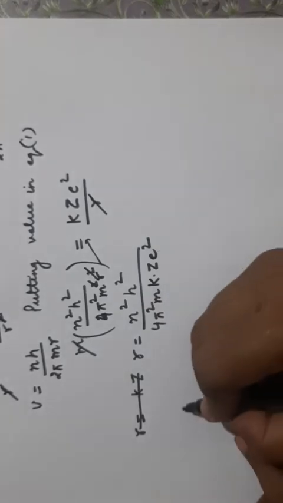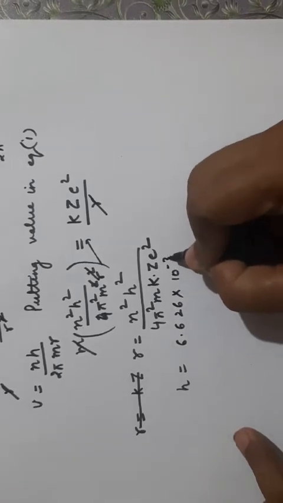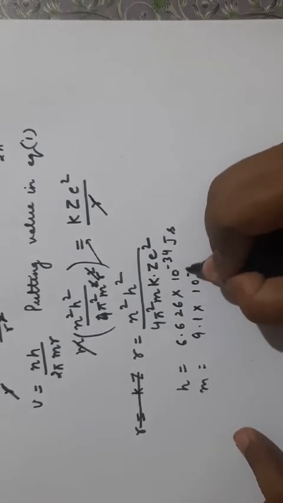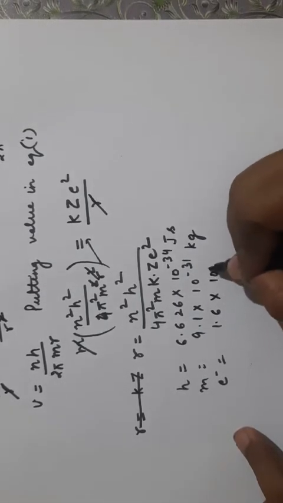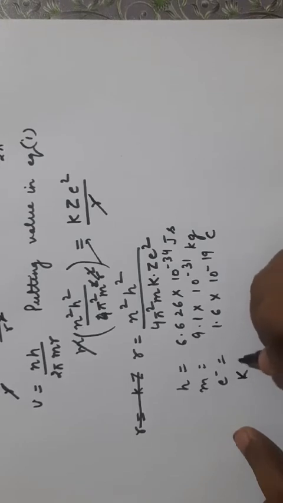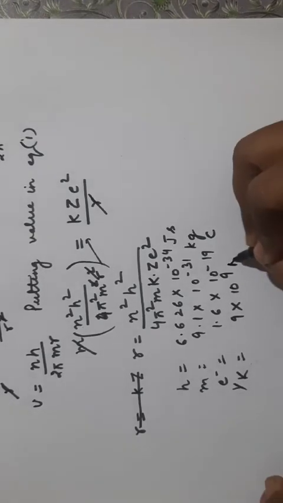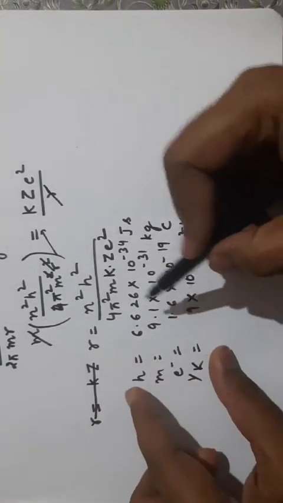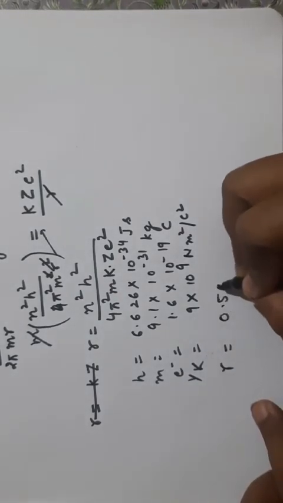Now if we put the values of h, which is 6.626 into 10 power minus 34 joule second, mass of electron is 9.1 into 10 power minus 31 kg, charge on electron is 1.6 into 10 power minus 19 coulomb, K is equal to 1 upon 4 pi epsilon naught, which is 9 into 10 power 9 Newton meter square per coulomb square. So all these constants, when we put the values in this formula, we get r is equal to 0.529.